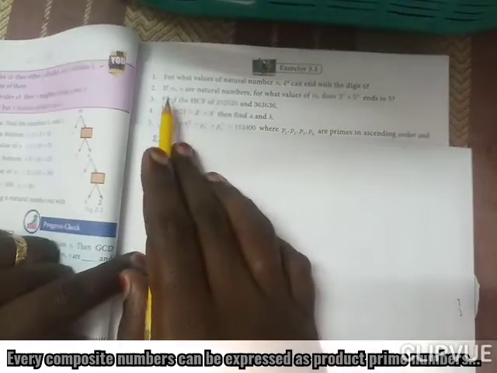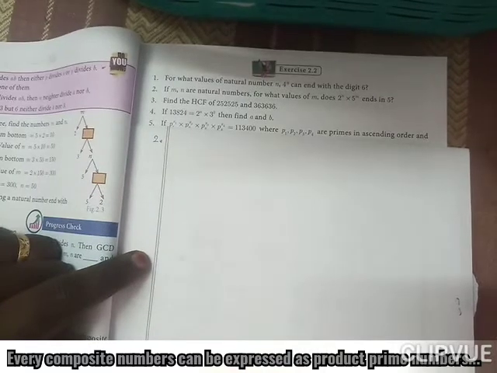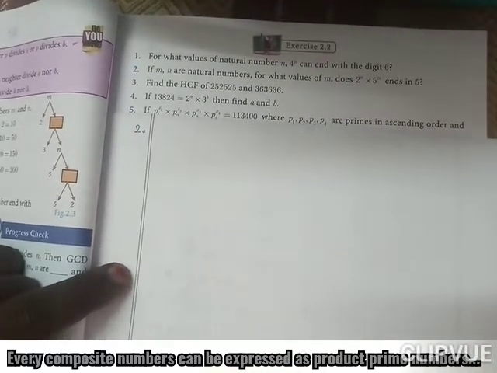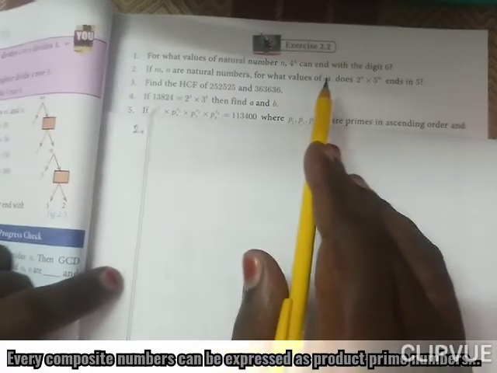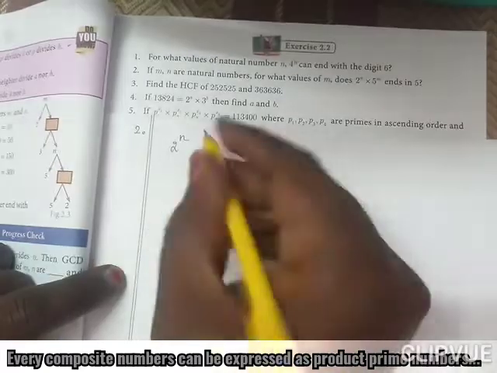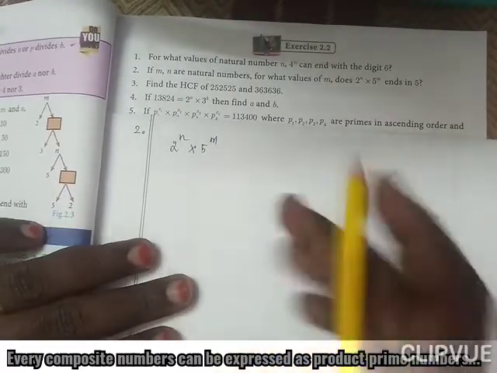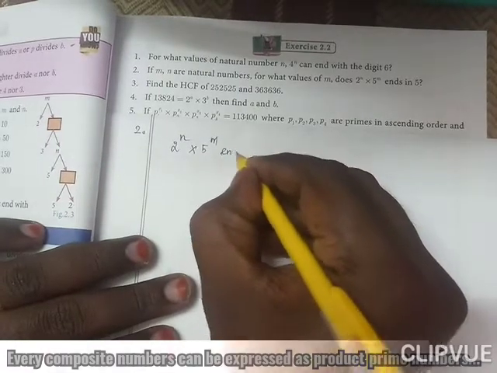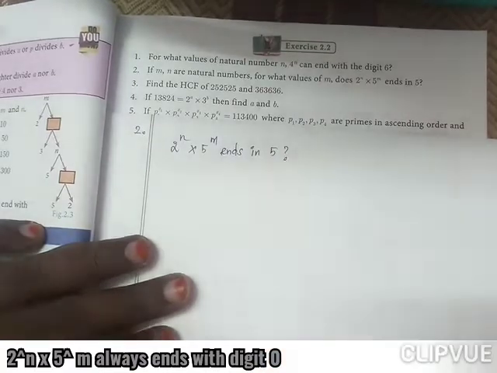Question number 2. If m and n are natural numbers, for what values of m does 2 power n into 5 power m end in 5?